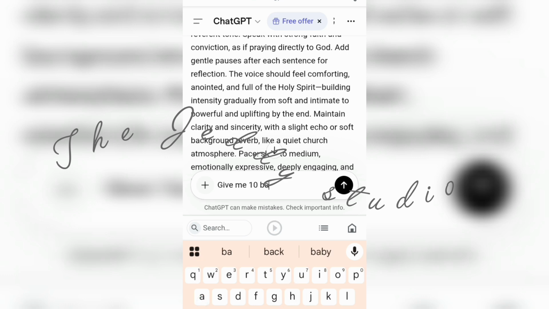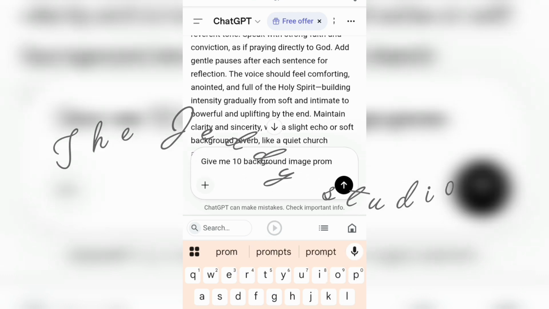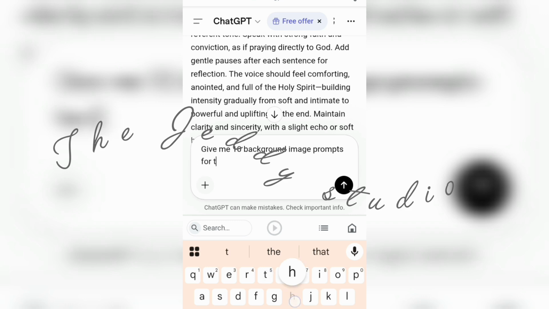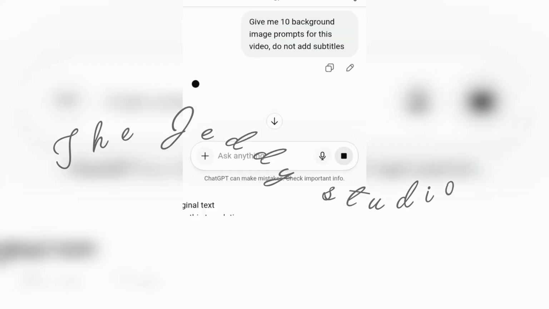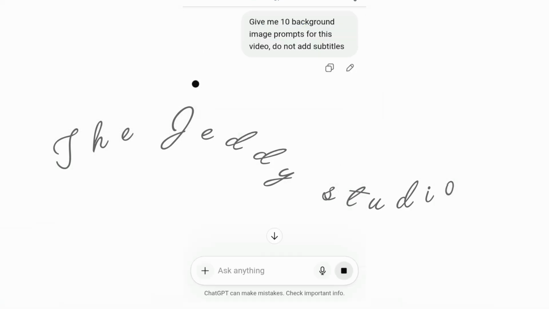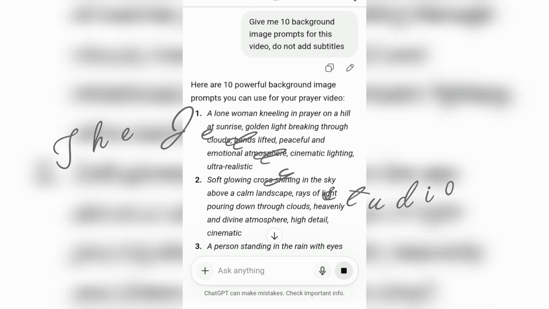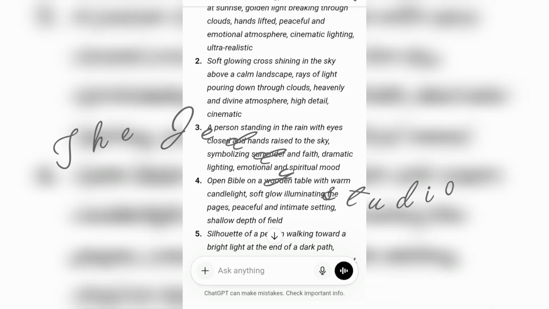Give me 10 background image generation prompts for the prayer. I think that is enough for the prayer. Do not include subtitles. I don't want subtitles in my prompts. I will click on send, and I will wait for ChatGPT to generate the prompts without subtitles. And as you can see, here are my prompts. 10 of them, they're numbered and they don't have